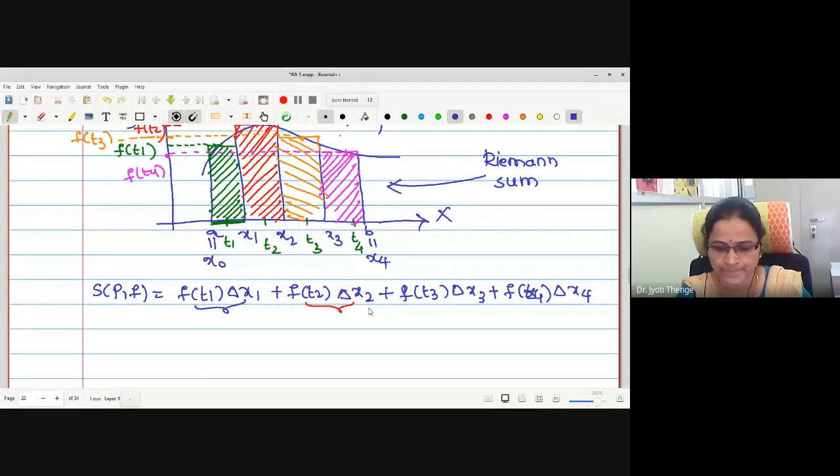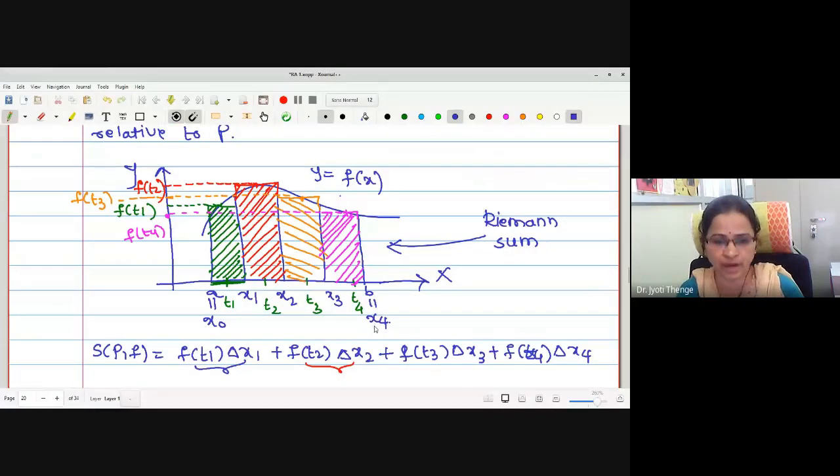Now, similarly, as we have proved in the theorem, whenever we increase the number of points in the given partition, the upper sum decreases. That is, it is trying to reach the actual area bounded by the curve. Similarly, as we increase the number of points in the partition, the lower sum increases.